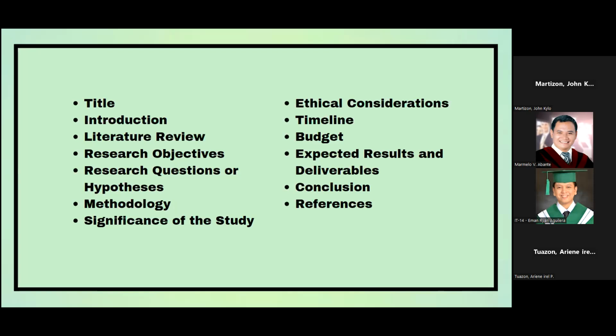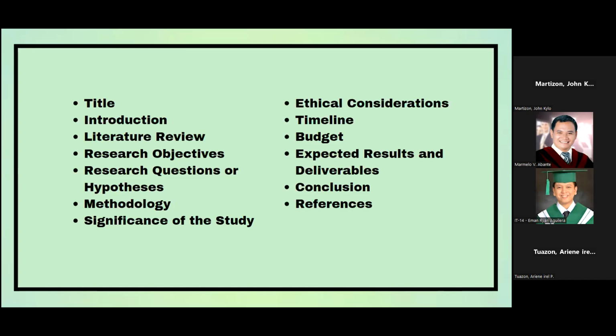So research objectives clearly outline the specific objectives or goals of your research, and will specifically explain how achieving these objectives will contribute to the existing body of knowledge. And that will lead to our research questions or hypothesis, which will clearly state the research questions or hypothesis that your study will address.